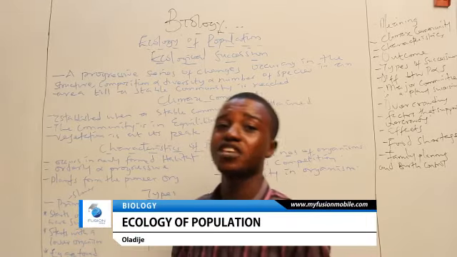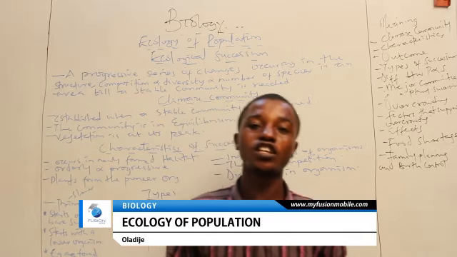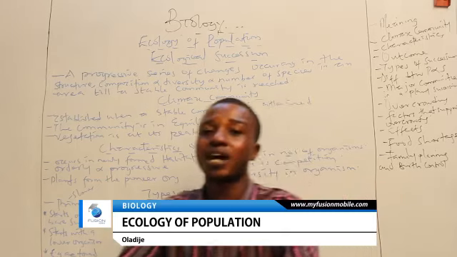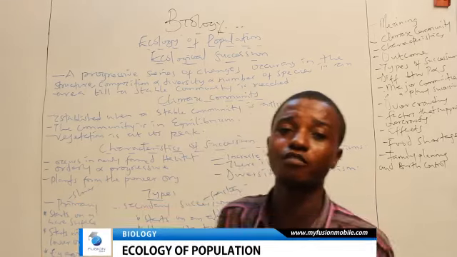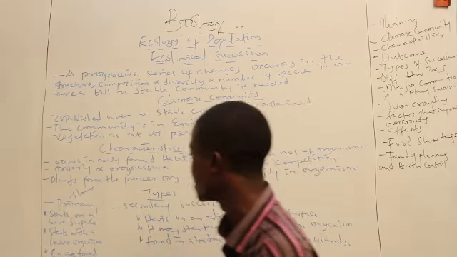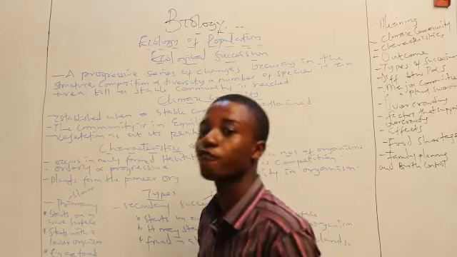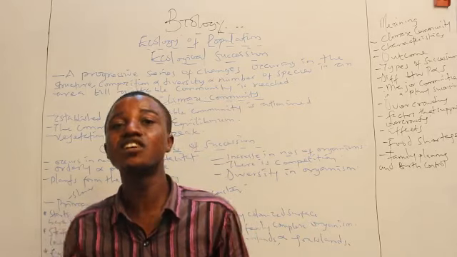Now one thing about primary succession is that it is slow. It is slow before it gets to the climax community. I said every succession ends at the climax. For primary succession, it's very, very slow before it gets to what? Climax community. Because it's starting from the root, it's starting from scratch. For secondary succession, it's very, very fast as regards getting to the climax.